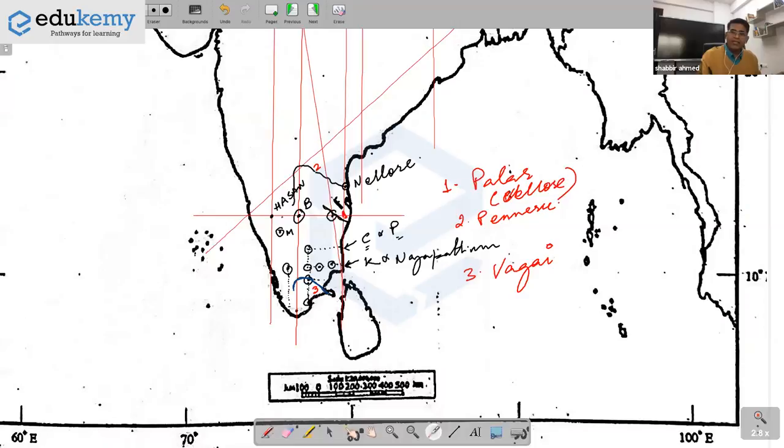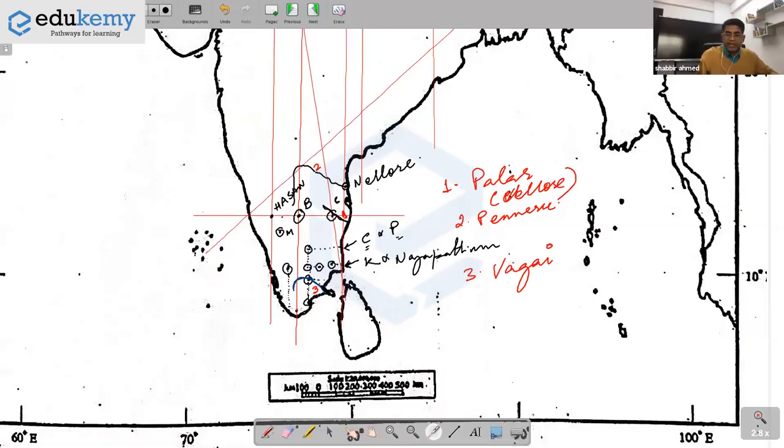Okay, Palar, similarly, source from Eastern Ghats, from near Javadi Hills, flows from near Vellore and drains into Bay of Bengal, south of Chennai. Here is Kanchi, south of Chennai. Okay, and then talk about drought-prone conditions. Talk about seasonal rivers. And if you know, there have been some river linking projects taken up here. Not now, very old projects.